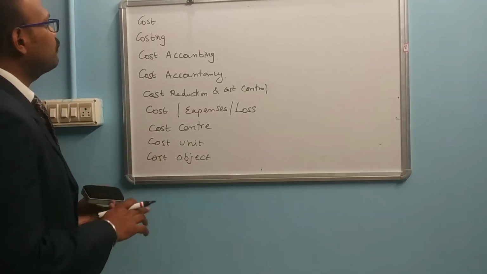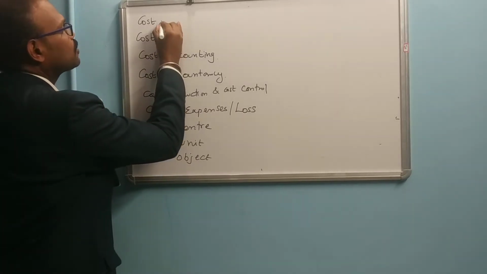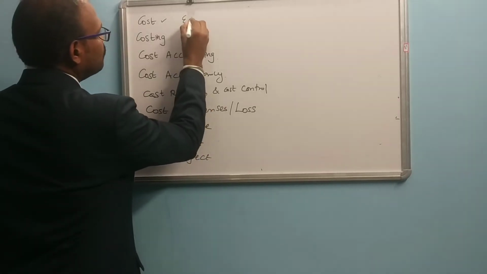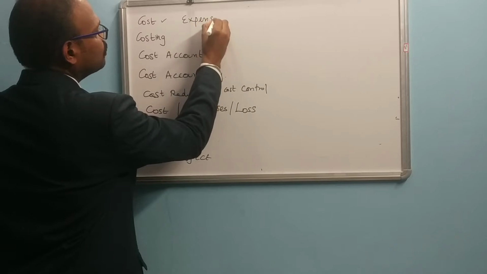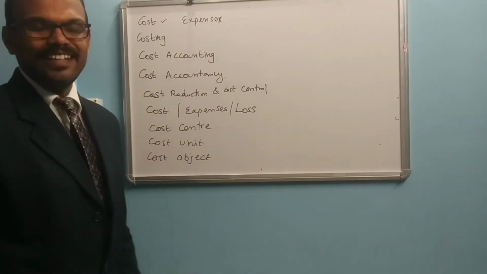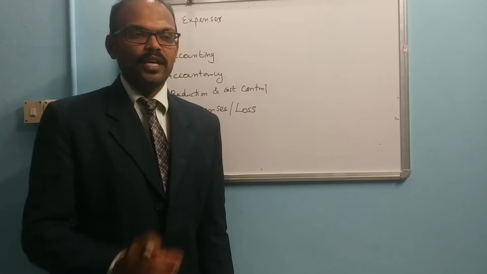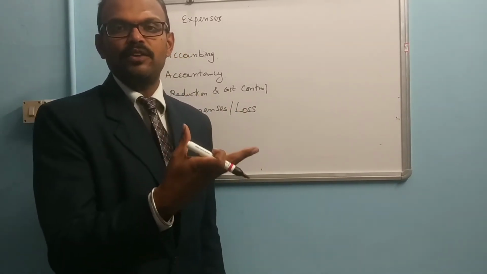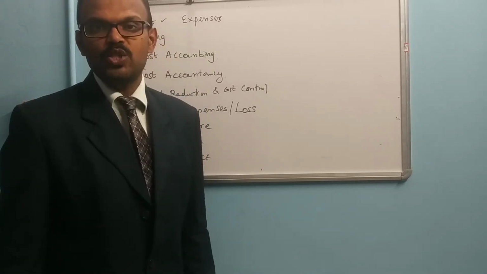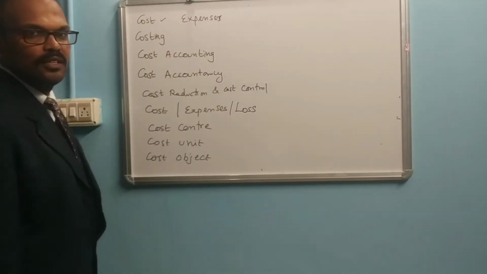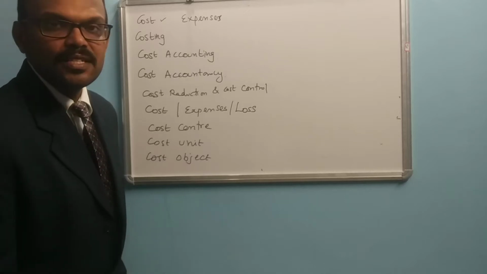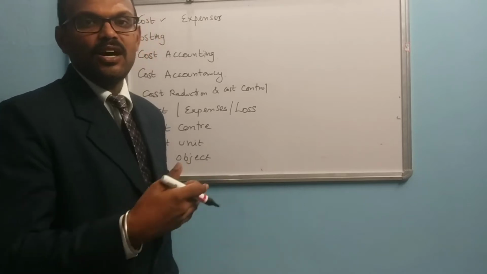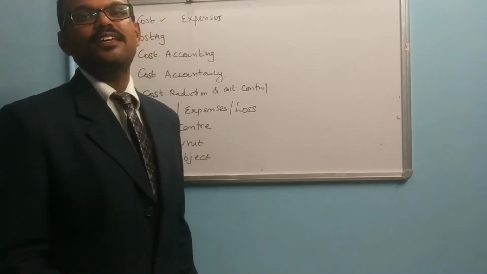So first we will see what is meant by cost. Whether we can say cost is an expense, whether we can use the term expenses for cost. For example, in a particular company, the managing director goes to a movie and spends 500 rupees as a movie charge. Shall we say that is cost? No. Cost is the amount we spend, or incur, for the production of goods or services.